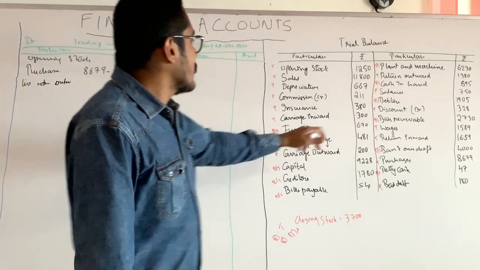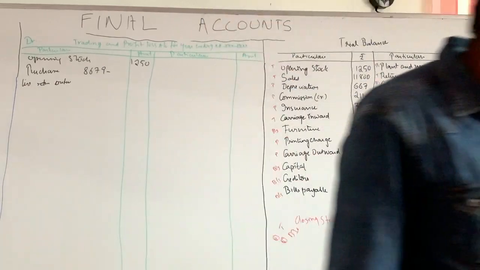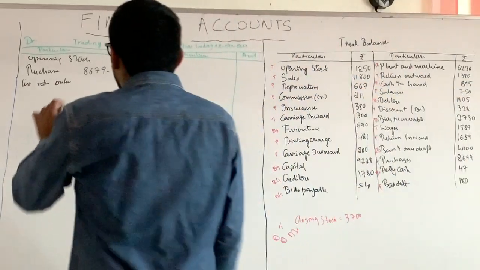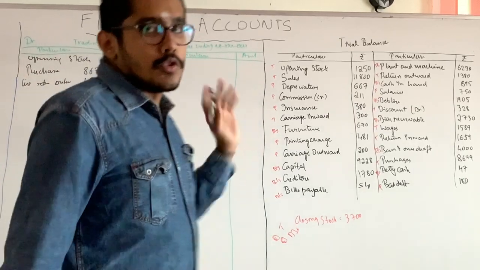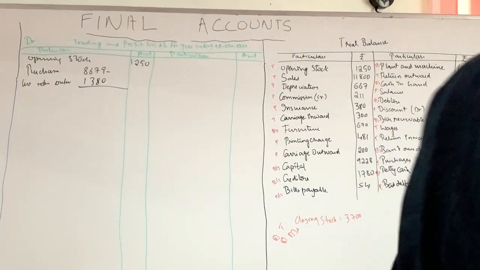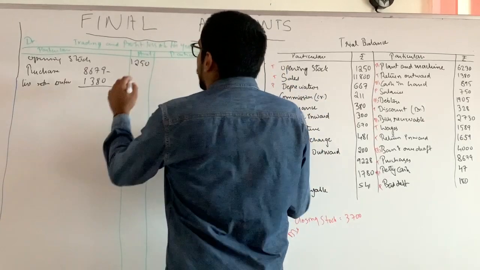What is the return outwards over here? 1380, right? So that comes to 7299.